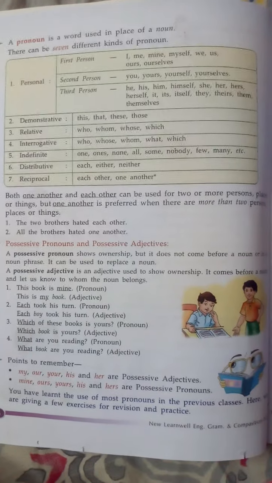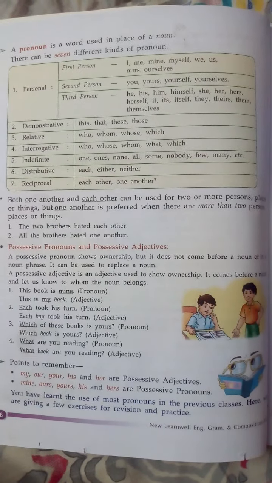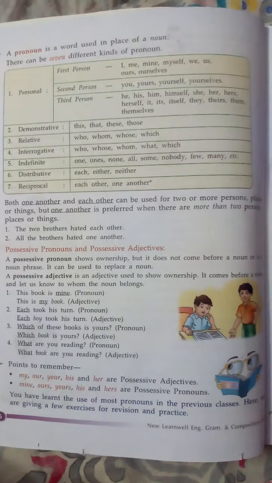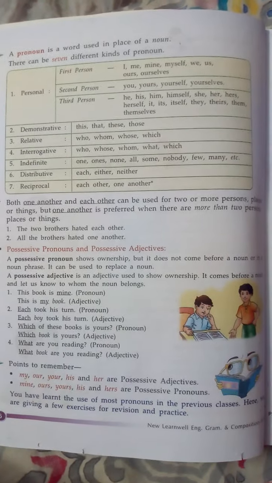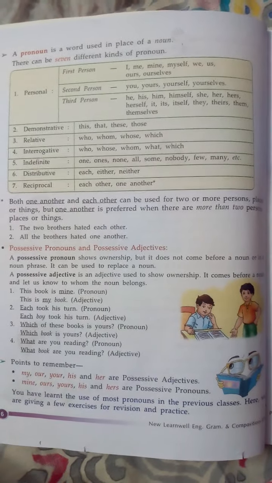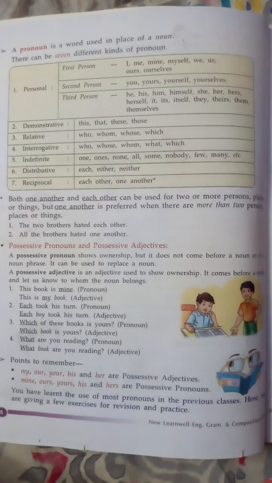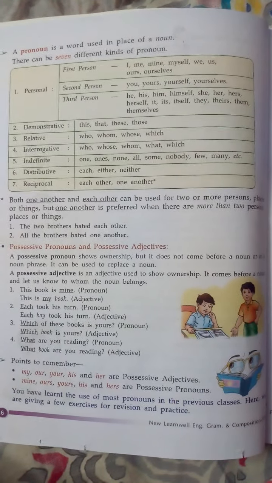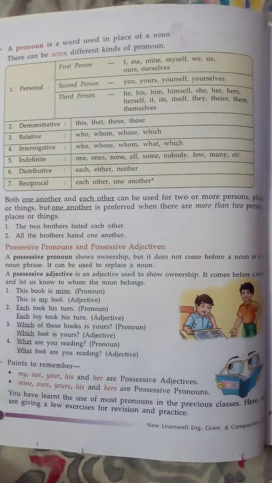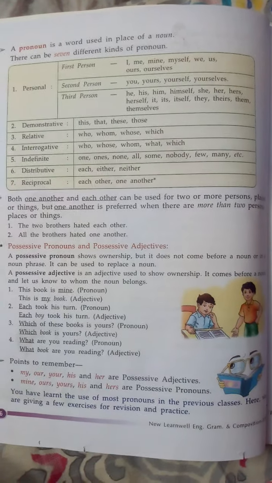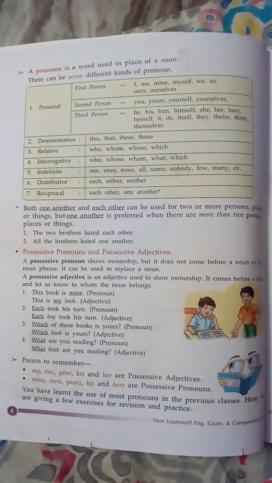Indefinite: one, none, all, some, nobody, few, many, etc. Distributive pronoun: each, either, neither. Reciprocal: each other, one another. So these are seven pronouns.